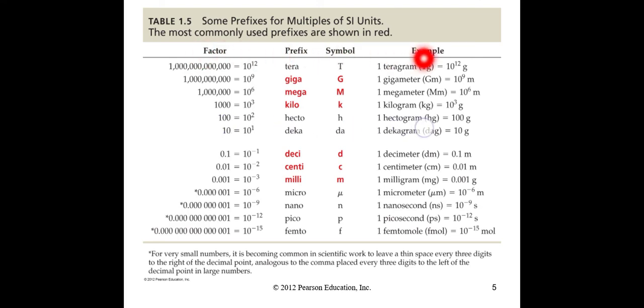Then we have some prefixes for multiples of SI units, and the prefixes shown in red are commonly used prefixes: giga, mega, kilo, deci, centi, milli. These are the most commonly used prefixes, and these are examples of how we use them. For example, teragram, gigameter, megameter, kilogram, hectogram, decagram, and so on. And here are the factors: tera is equal to 10 raised to power 12, kilo is equal to 10 raised to power 3, and deci is equal to 10 raised to power -1, and so on.